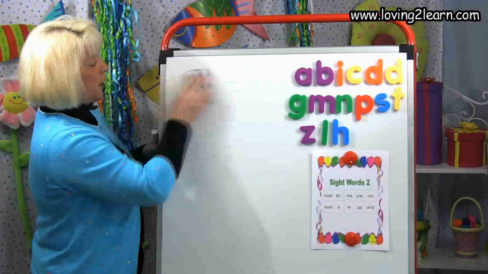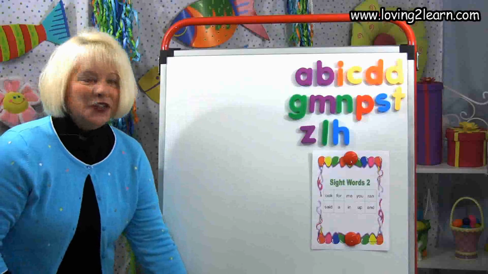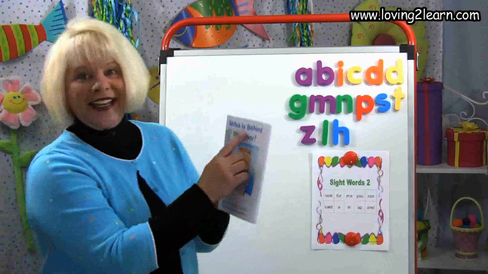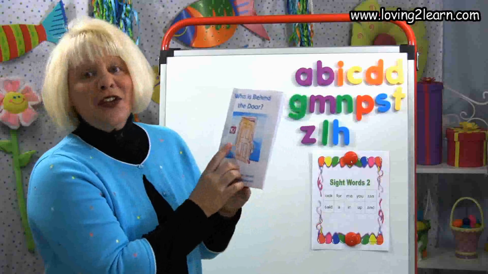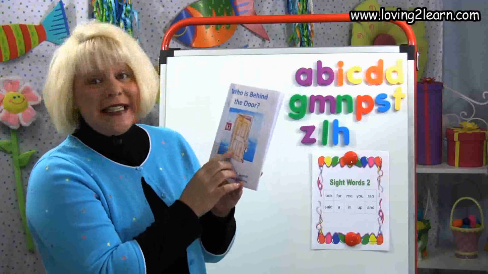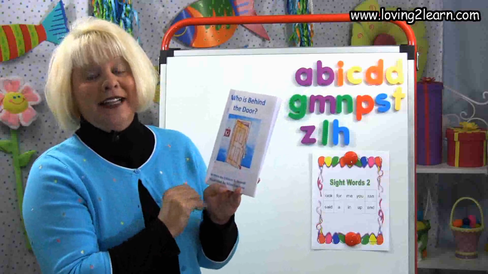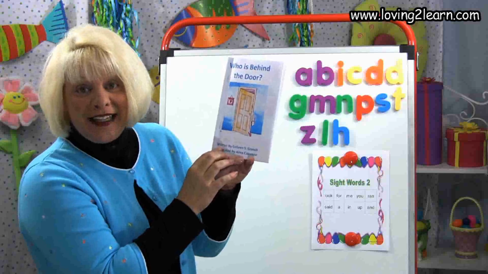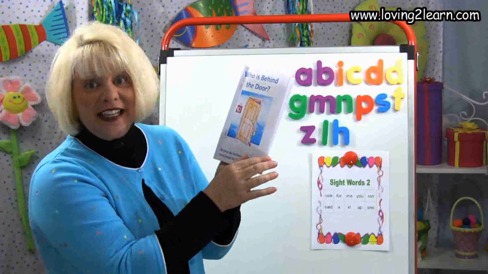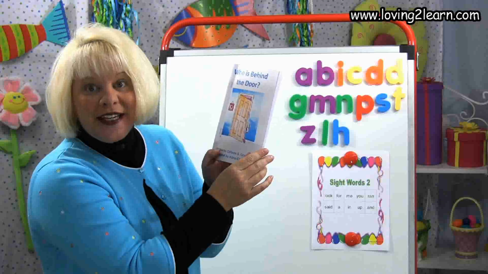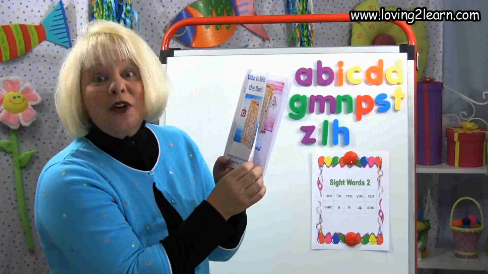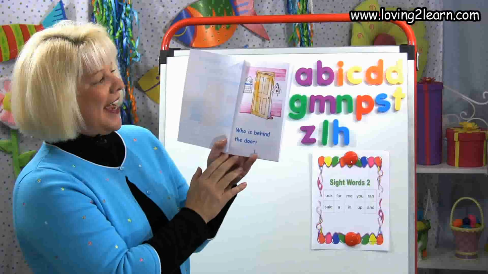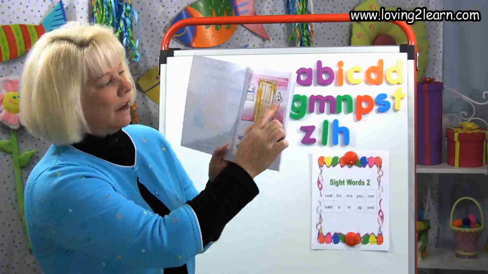We'll erase those words. The next thing we want to do is to read the Wisdom Level book, Who Is Behind the Door? So in this book, there is a door and somebody's going to be behind it. We have to look at the clues and decide who's behind the door. This book is written by Colleen S. Grant and illustrated by Vicki Cottom.